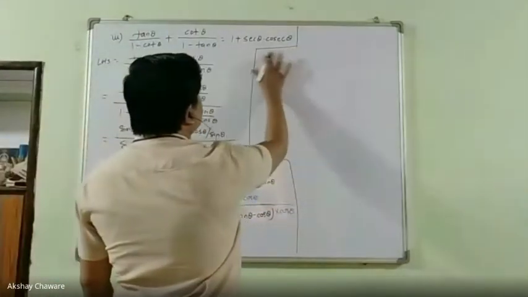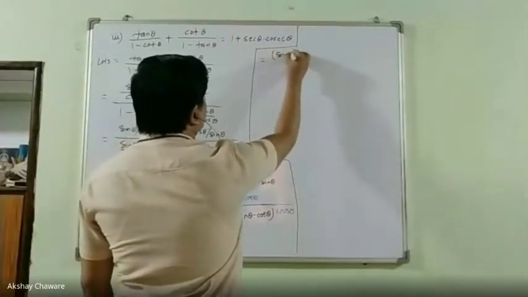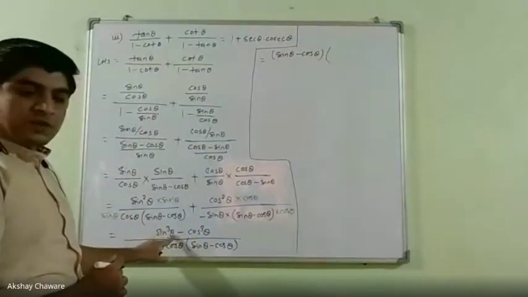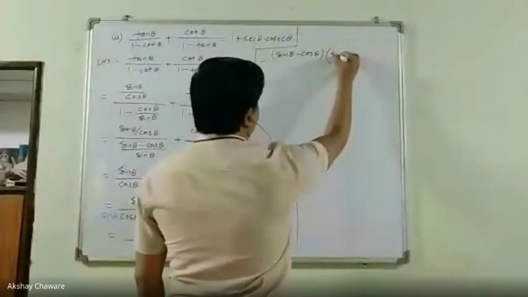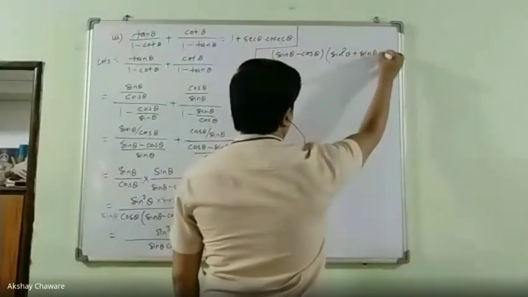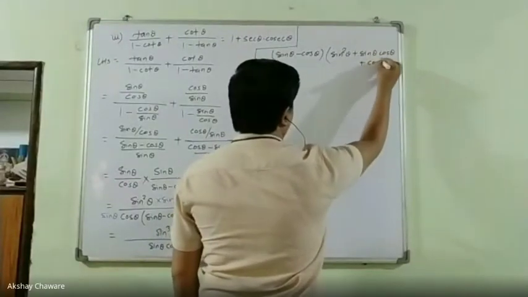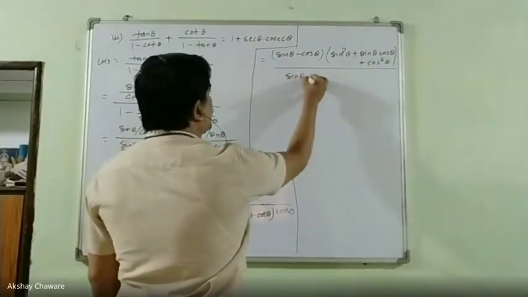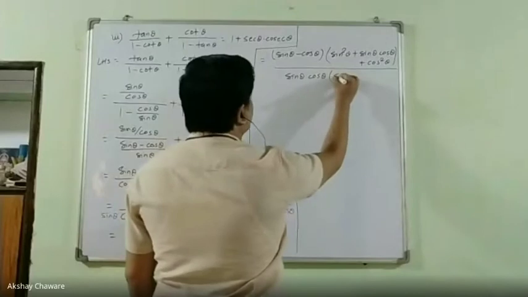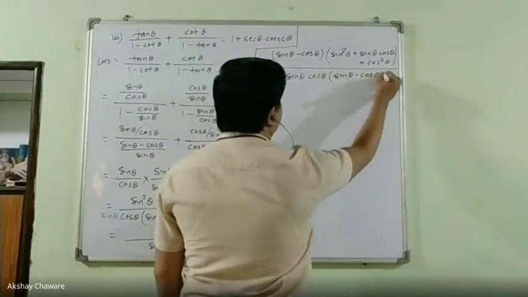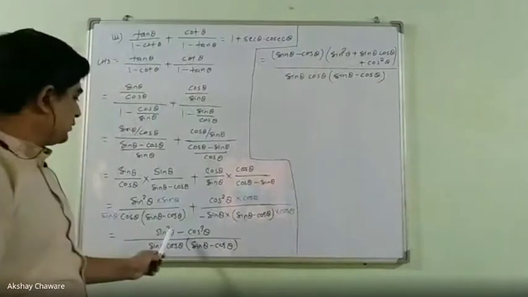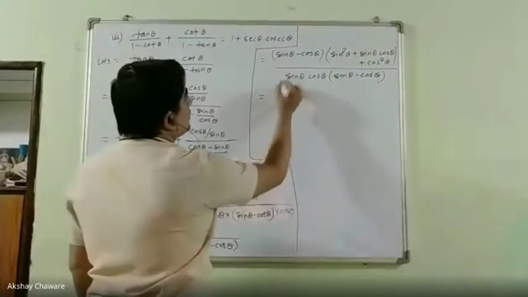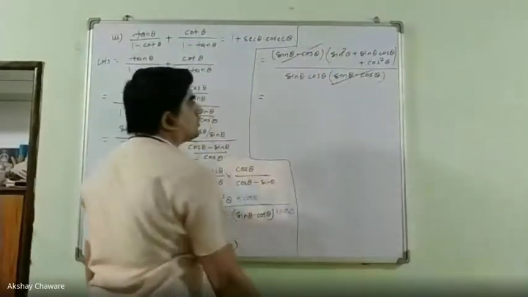It is the first bracket a minus b into a square plus ab plus b square. So sin theta minus cos theta into sin square theta plus sin theta cos theta plus cos square theta, upon sin theta cos theta into sin theta minus cos theta. Then sin theta minus cos theta cancels.